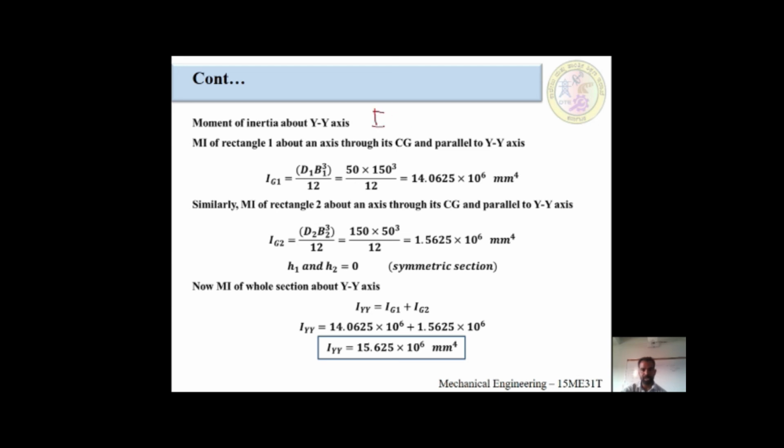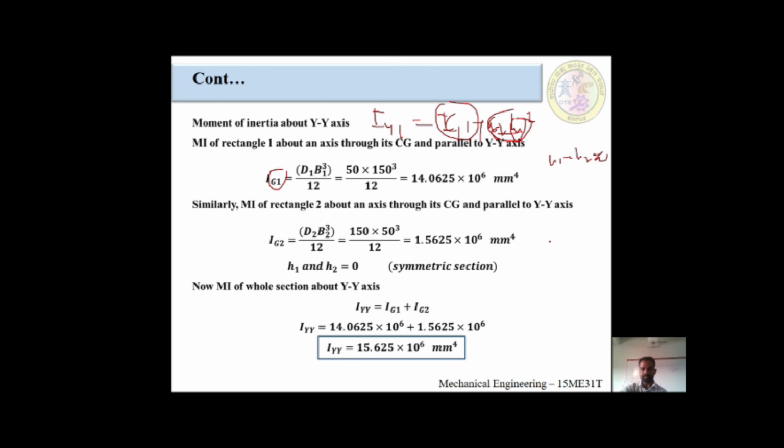Iy1 is equal to, according to the parallel axis theorem, Ig1 plus a1 h1 square. Because it is symmetrical about the y-axis, h1 is equal to h2 is equal to 0. Once h1 is equal to 0, then this term is 0. The whole term is equal to 0, and we are left with only Ig1. For that reason I am calculating only Ig1.